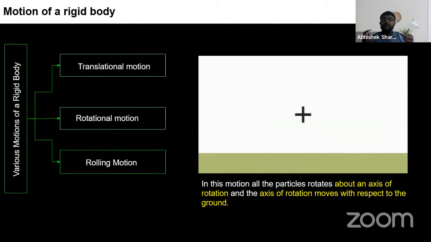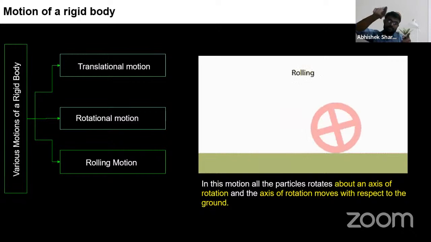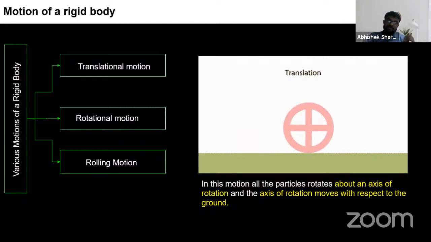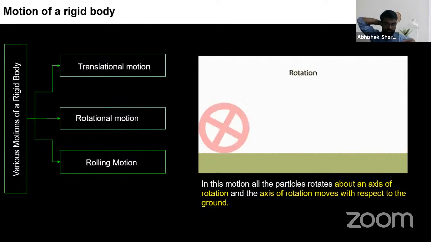If you see this, what is happening? In this motion, all the particles rotate about an axis of rotation. The axis of rotation moves with respect to the ground. So this kind of motion is known as rolling motion. It is formed of translation plus rotation. So that is rolling. Let me show it again. Pure rotation plus pure translation is equal to rotation plus translation. That is rolling. I hope this is clear to you.